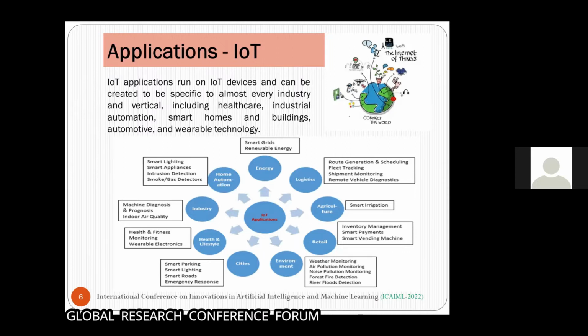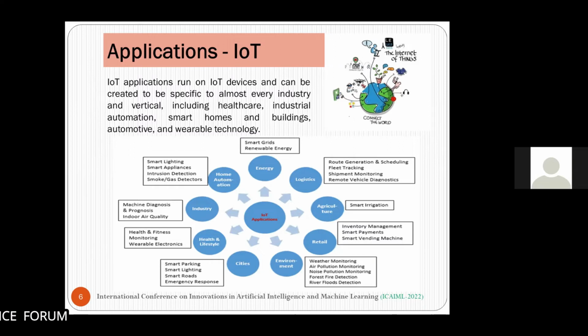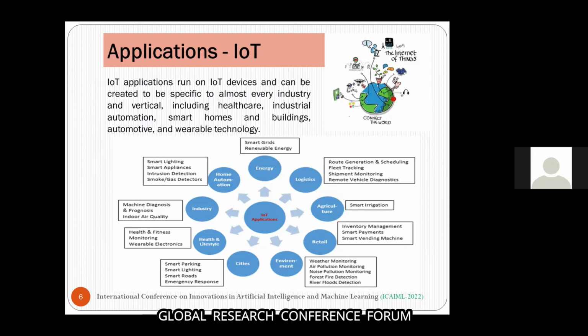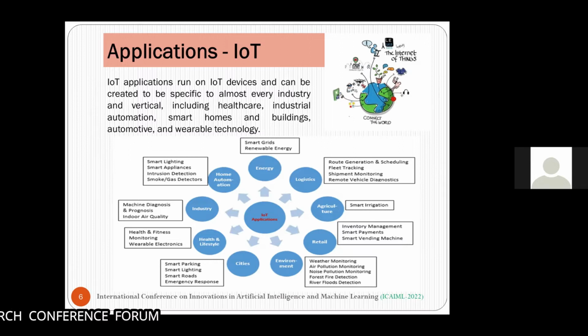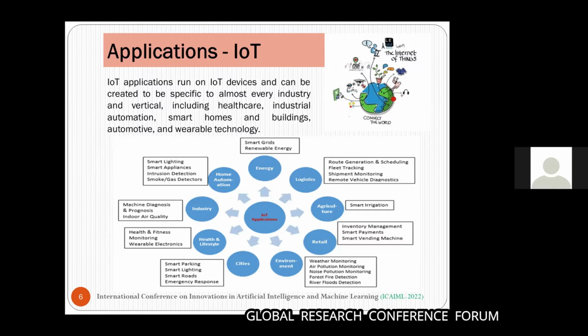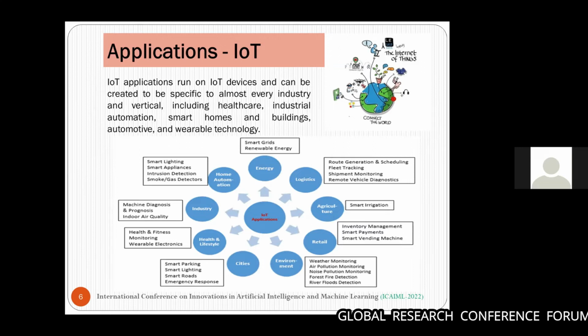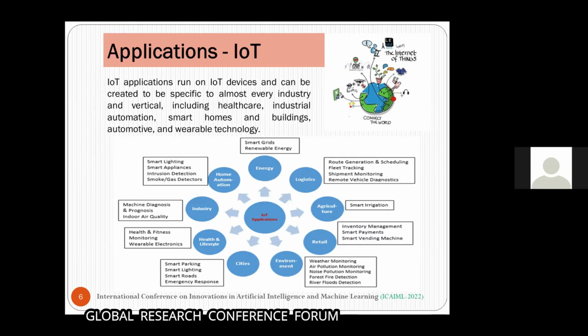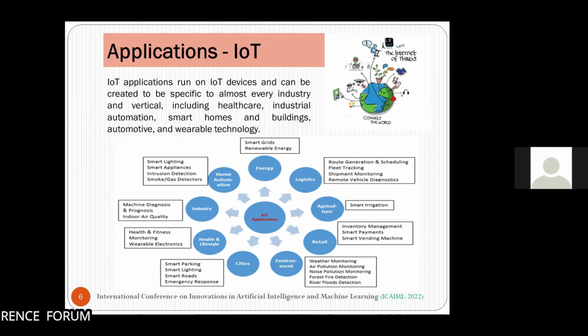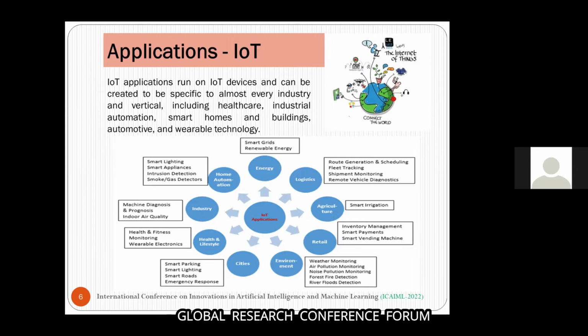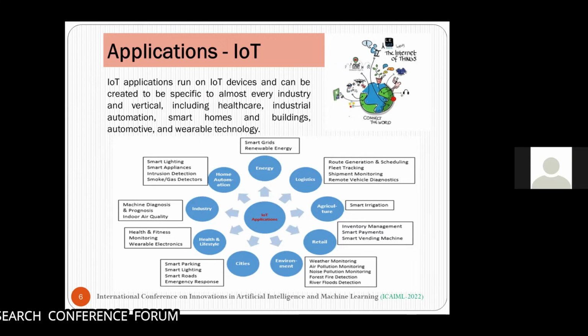IoT applications run on IoT devices and can be created to be specific to almost every industry and vertical, including healthcare, industry automation, smart homes and buildings, and so on. Here in the diagram, I have shown IoT working everywhere: energy, logistics, agriculture, retail, environment, cities, health and lifestyle, industry, home automation. In these different areas and applications, IoT is used.